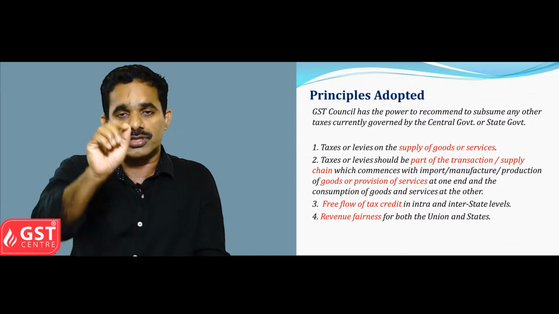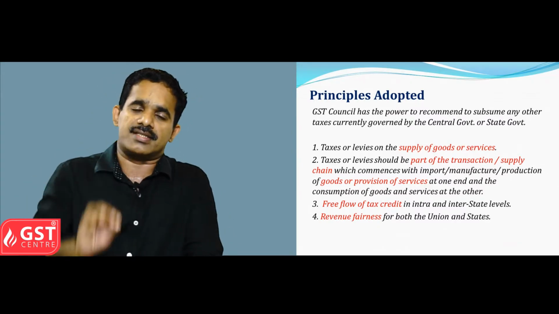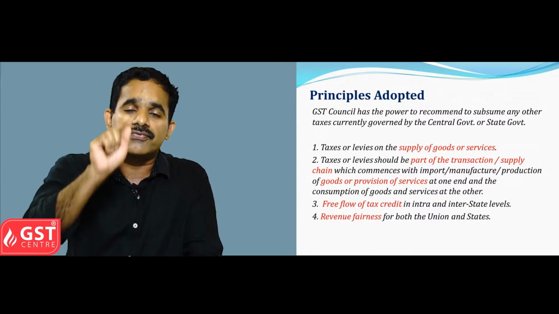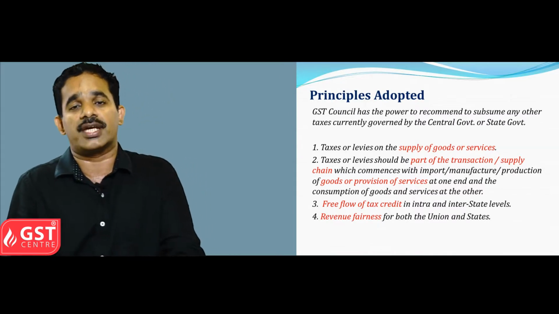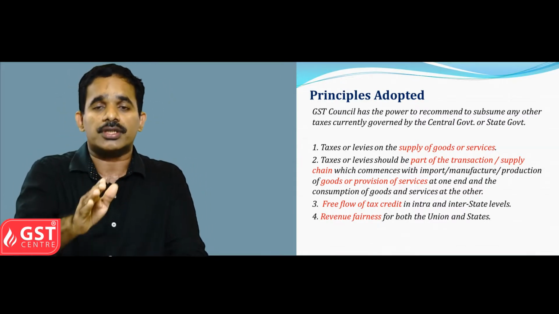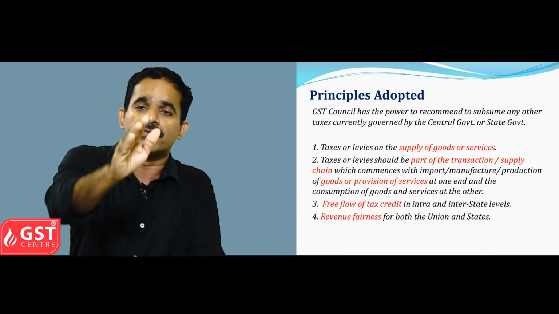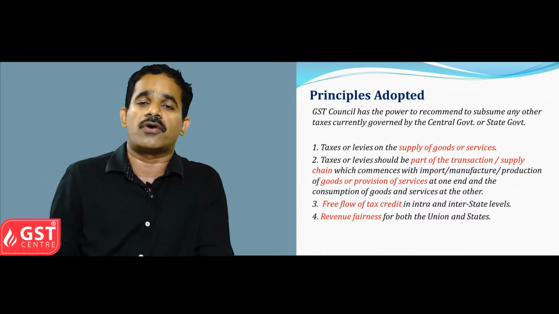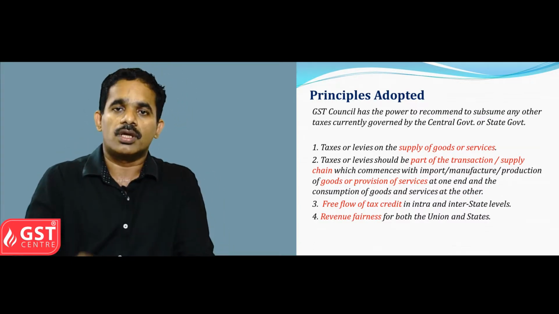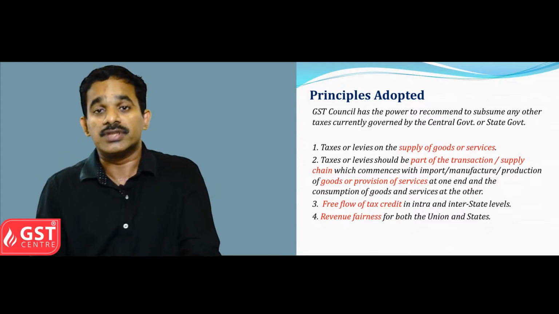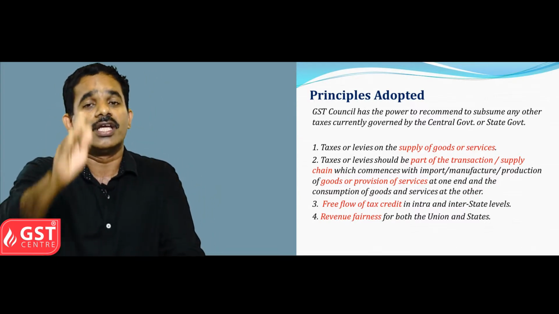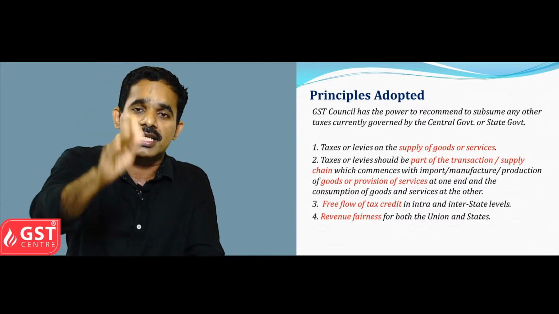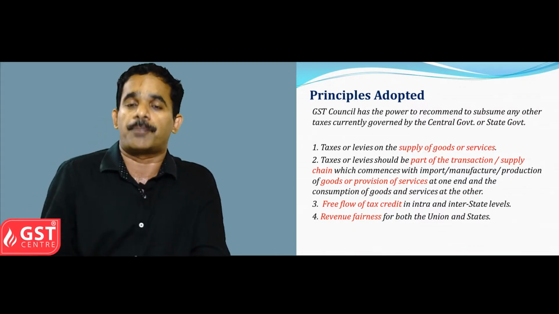The taxes which are considered were chosen after due consideration of the supply chain, which starts from import, manufacture or production of goods or provision of services and goes to the consumption stage. It was also considered that there is a free flow of input tax credit while supplying goods or services, whether it is an intrastate or interstate supply.